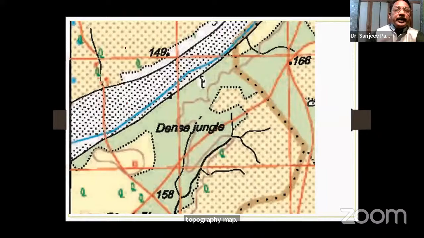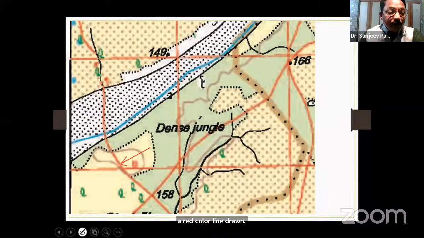Now, if you look here, as I already told you, here are some of the conventional signs and symbols. For example, here you see yellow color, which is agriculture. You see here something with black color dots. It is a river with sediment. You see a blue color line inside a river. We call it a water channel. Then you see here a red color line drawn. It is called a cart track.